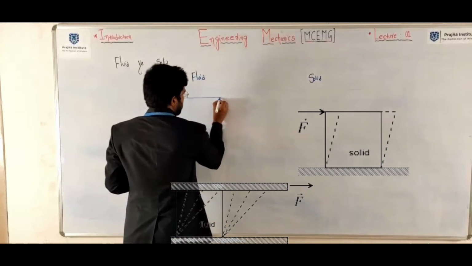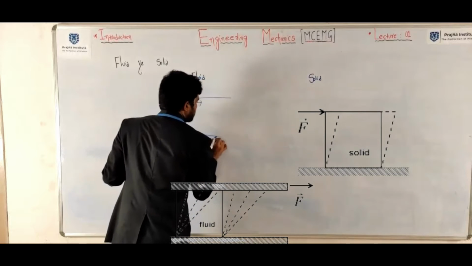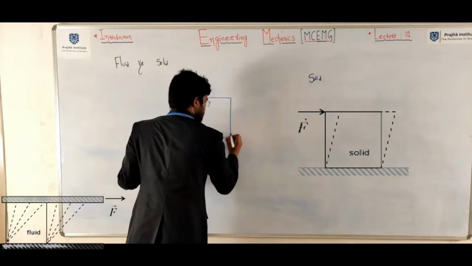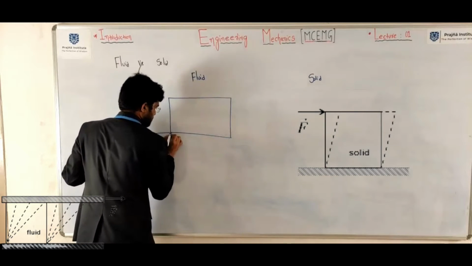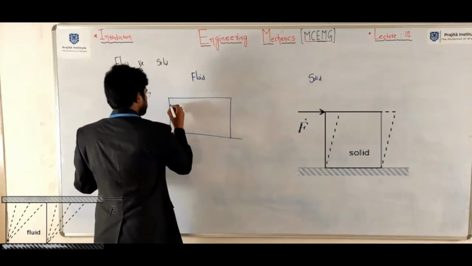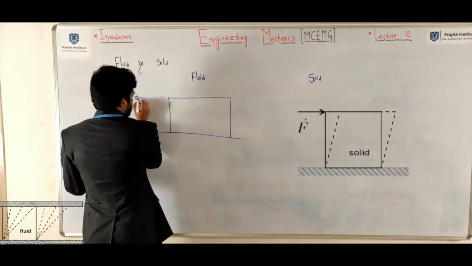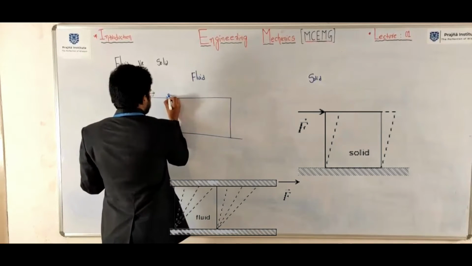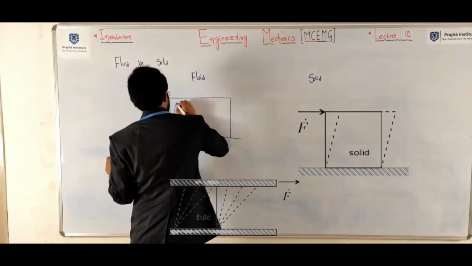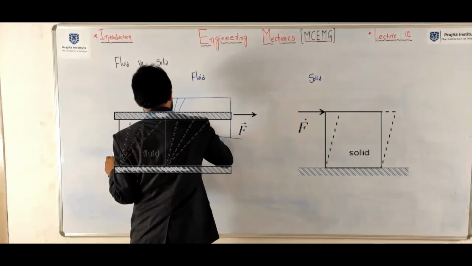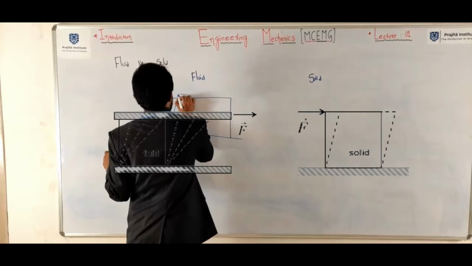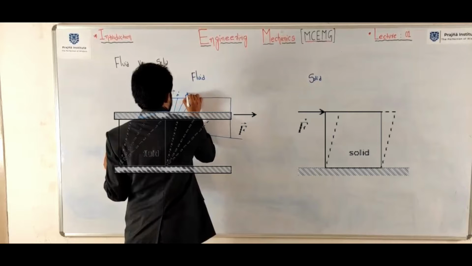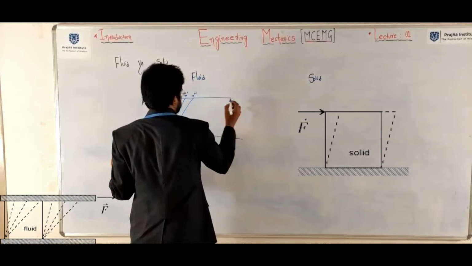Write down. It is a fluid, ground. Okay. So you are applying a shear force like this. A, A dash, A double dash, A triple dash.